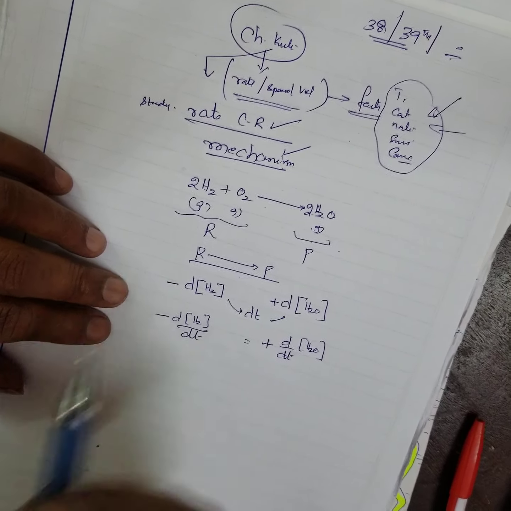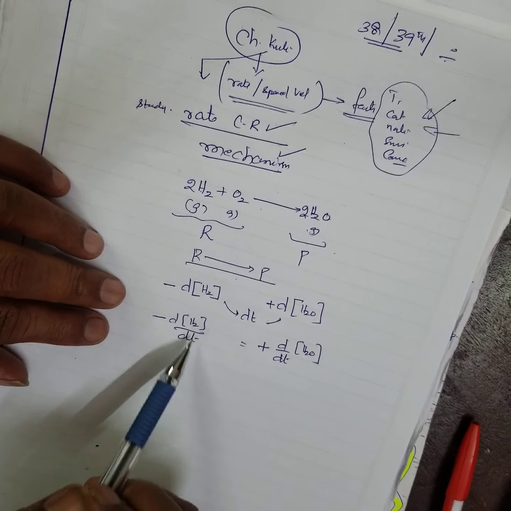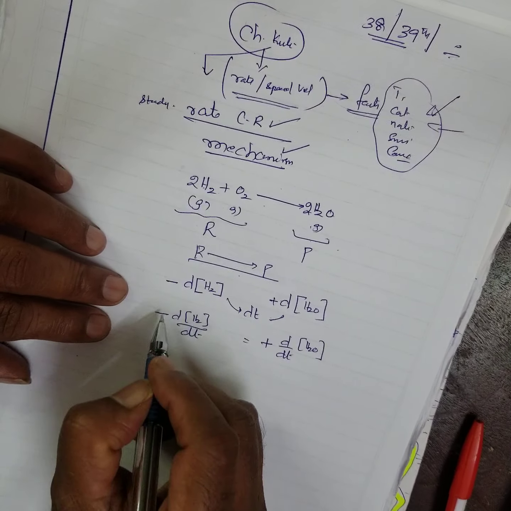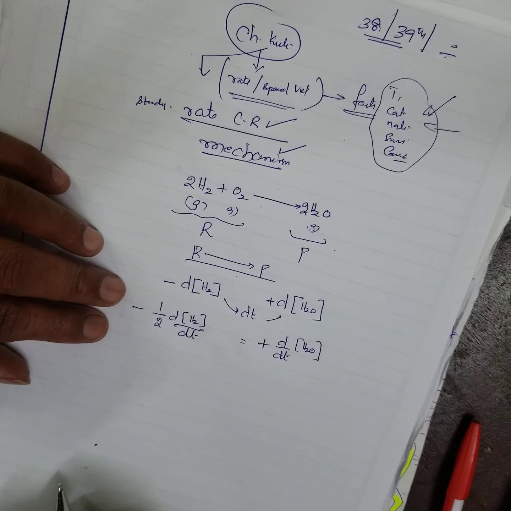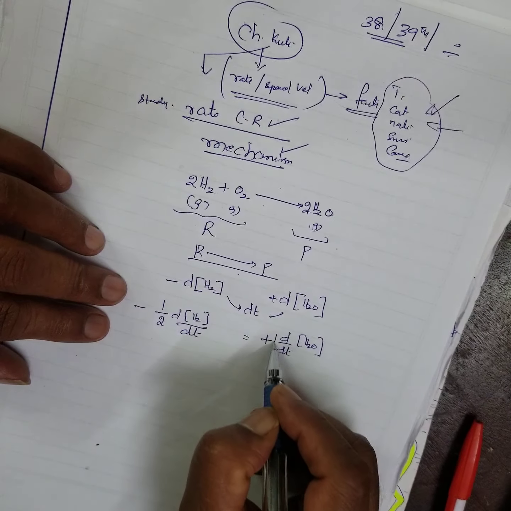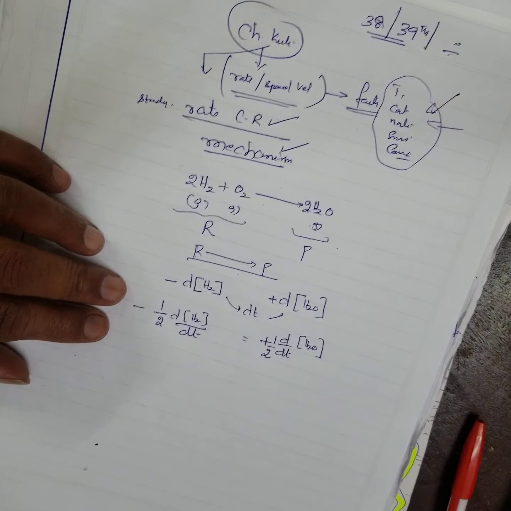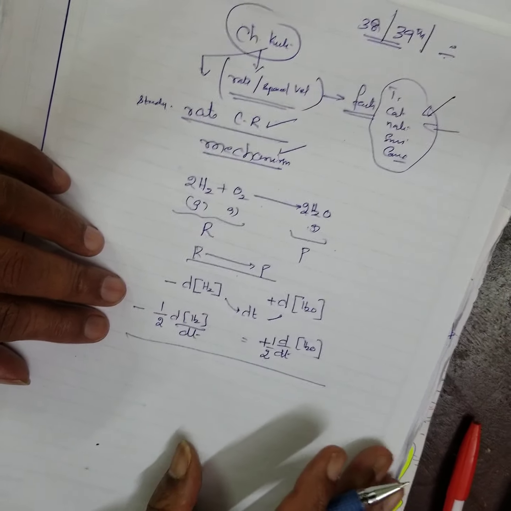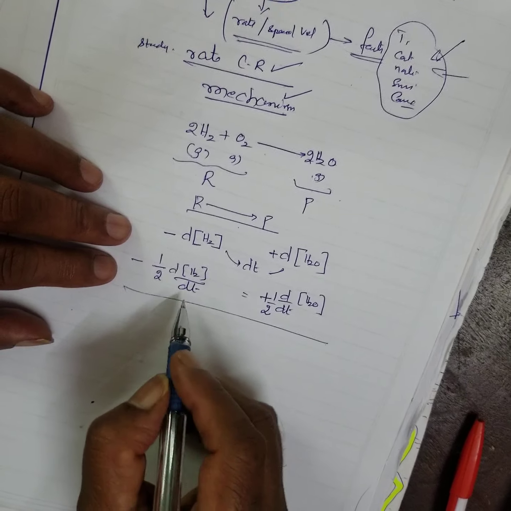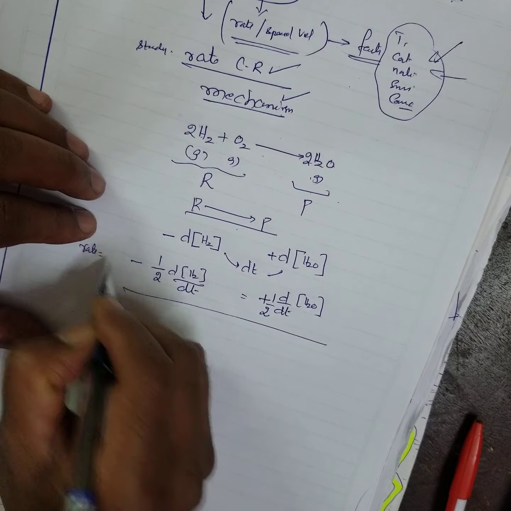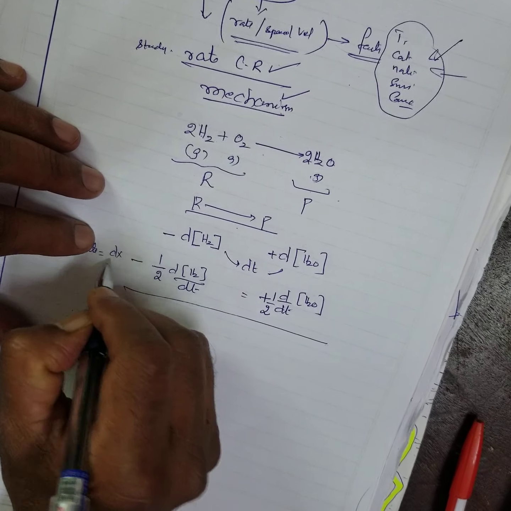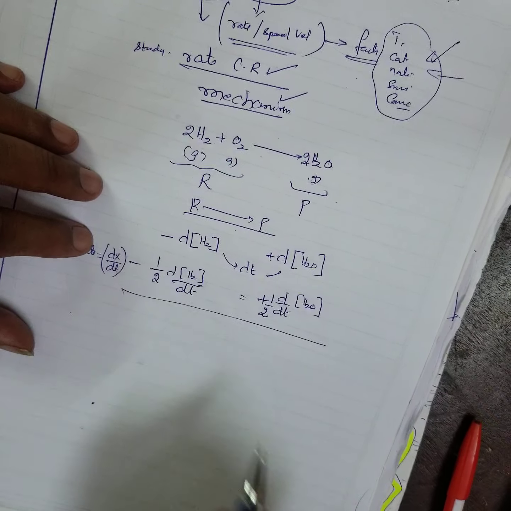Now, what you have to note is this. If I take 1 mole of hydrogen, the coefficient here is decreasing, I'll put half of it, and here also the same thing, half of it. Understood? This is the way. Therefore, what is the rate or speed of the reaction? In general they write dx by dt as the rate of the chemical reaction.